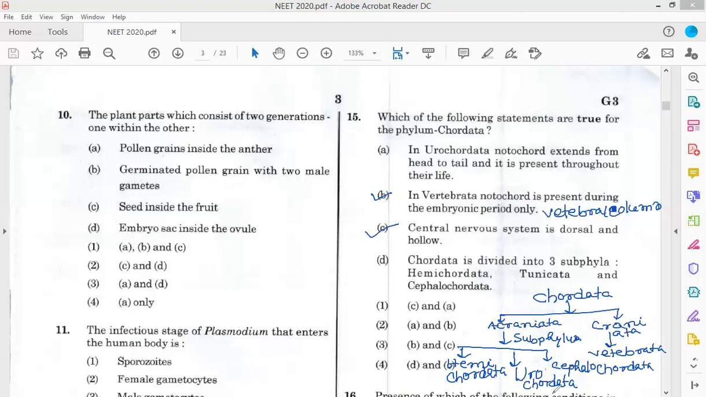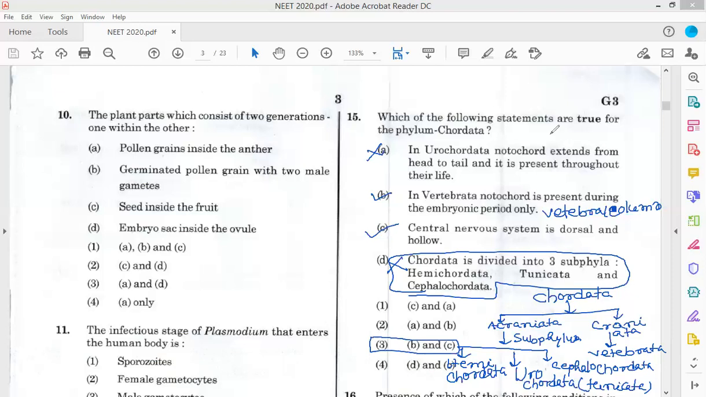Urochordata is also known as Tunicata. Subphylum Vertebrata is not given, so that is a wrong option. The notochord in Urochordata extends from head to tail and is present throughout their life. So the answer is B and C, option 3 is the correct answer.